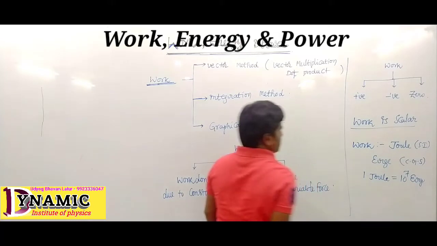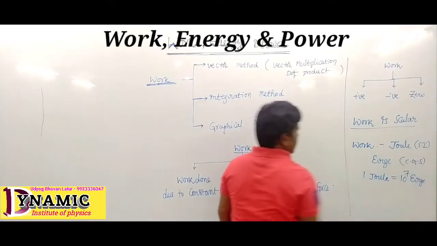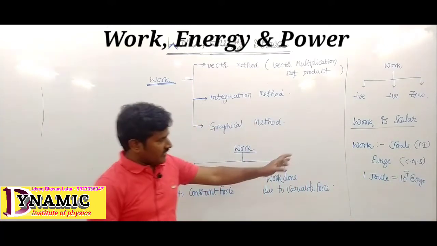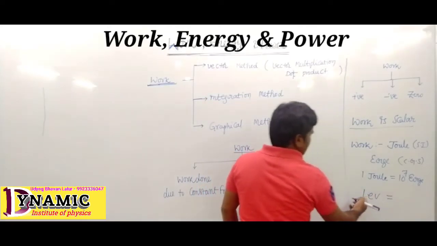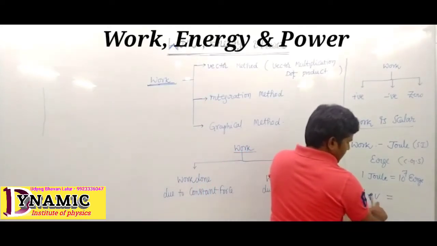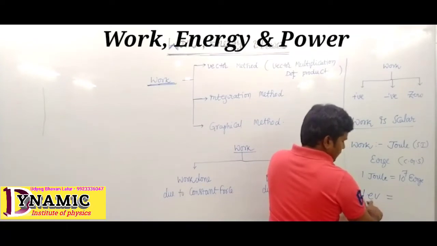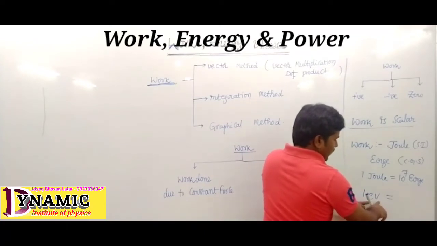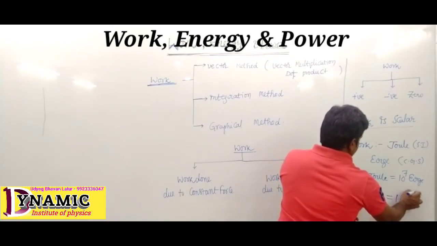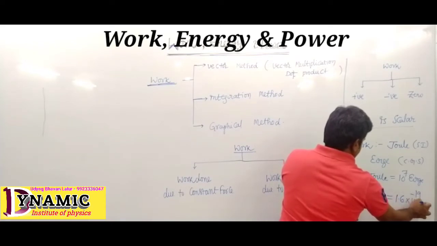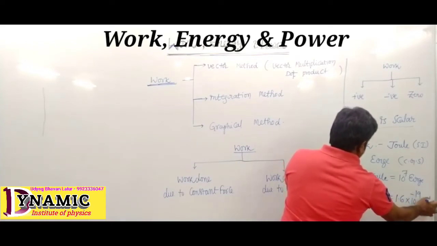Again, work is measured using electron volt. 1 electron volt, the unit is coulomb into volt, that is nothing but joule. It is written as 1.6 into 10 power minus 19 joule.